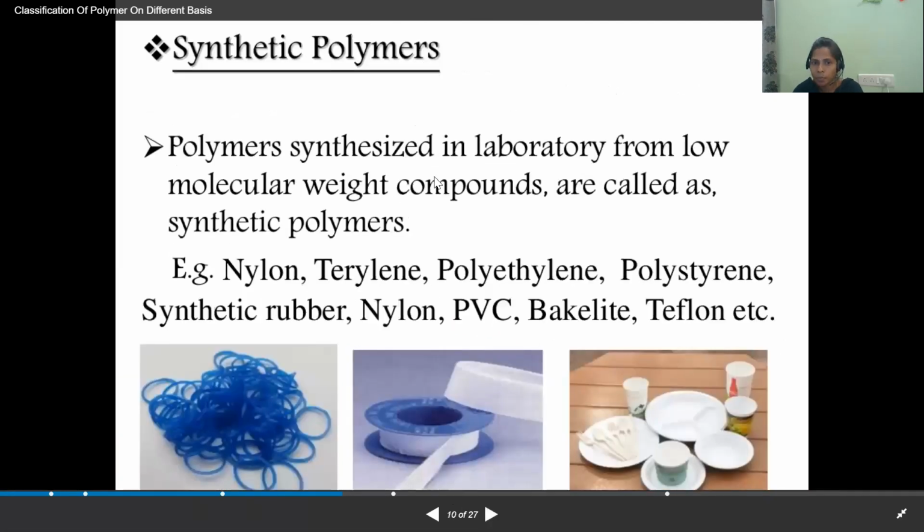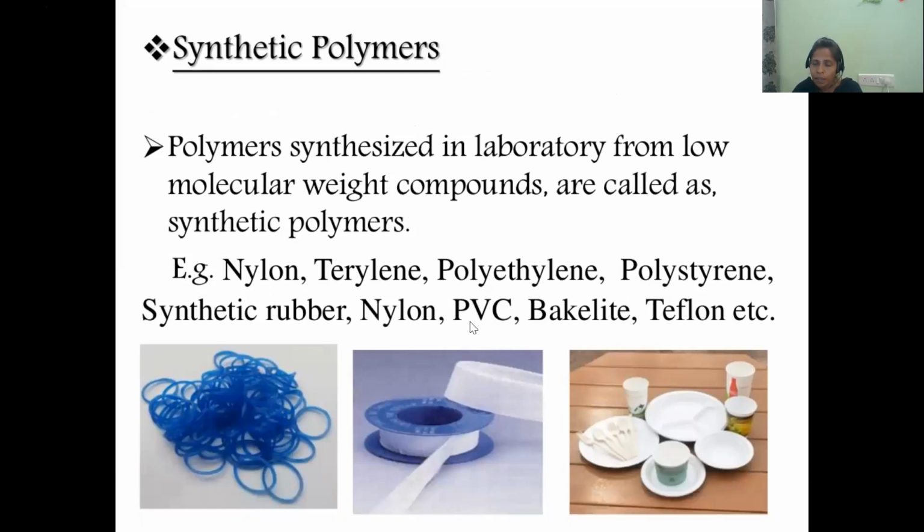And next one, synthetic polymers. We know synthetic polymers are nothing but the polymers which are synthesizing in the laboratory from low molecular weight compounds. So whatever the low molecular compounds are there, those compounds are converted to the synthetic polymers in the laboratory.